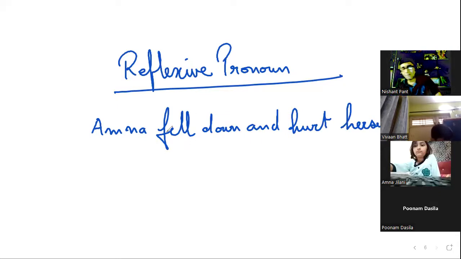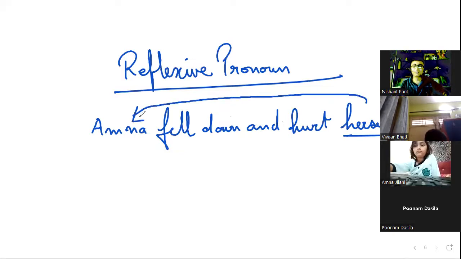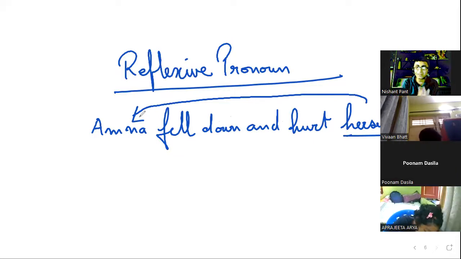So what was happening? Amna was playing there. She fell down. And whom did she hurt? No one else but herself. अपने आप को ही चोट लग गई उसको. Right? So what is this pronoun doing? This is throwing back the action on the subject. So therefore it becomes a reflexive pronoun. जो pronoun subject पे वापस action फेंकेगा वो reflexive pronoun है. आप दीवार में बॉल से खेल रहे हैं, you are throwing the ball, so the ball comes back to you, right? That's a reflection, right? So that's a reflexive pronoun.